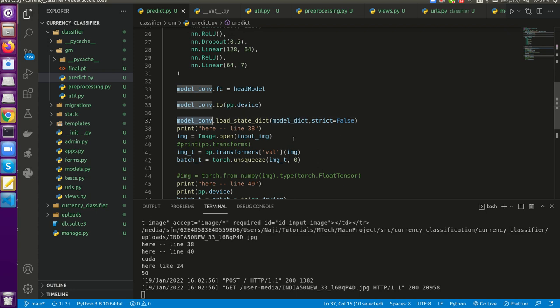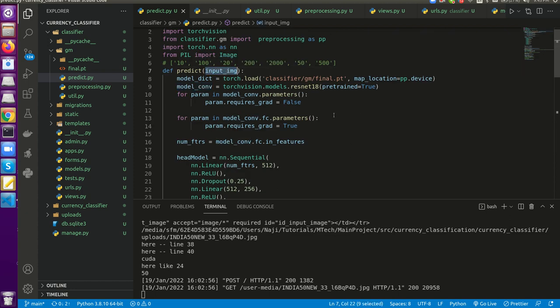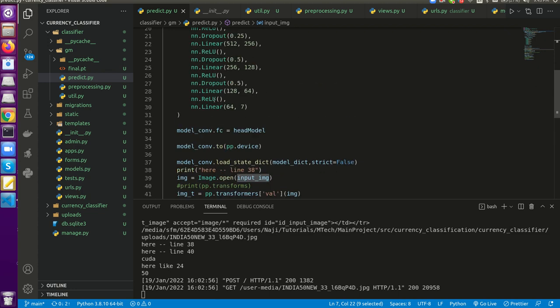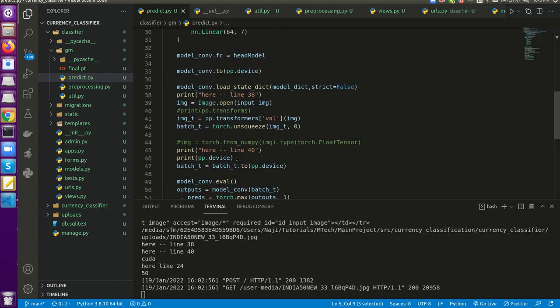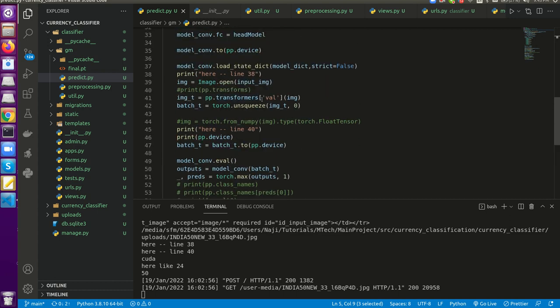And once that is done, in the predict part we got the input image. Using PIL, we will be opening the image from this particular path. Once the image is opened, we will be doing the transformation, and then we will be using unsqueeze.